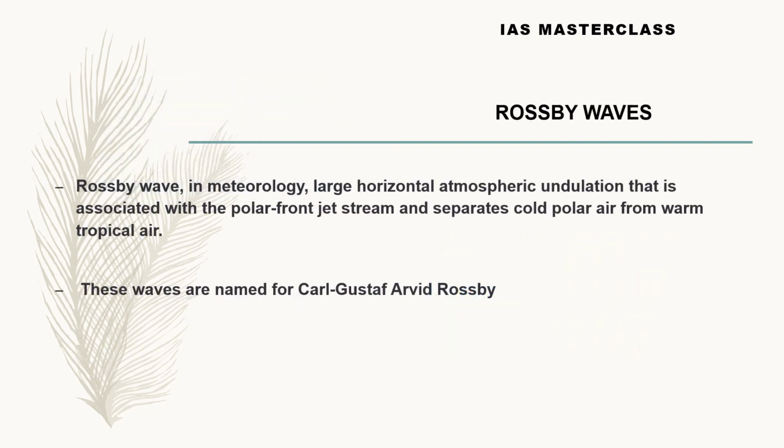Now coming to Rossby waves. Now what are Rossby waves? Rossby waves are kind of undulations, atmospheric undulations. See, Rossby waves can be there for the atmosphere. It is there in the oceans as well. Or is it there only for the Earth? No, it is there in many planets. Now, what are Rossby waves? This was found by Carl Gustav Arvid Rossby. He said that there are some wave-like formations. It can be of wind, it can be of water, it can be of ions, can be of anything.